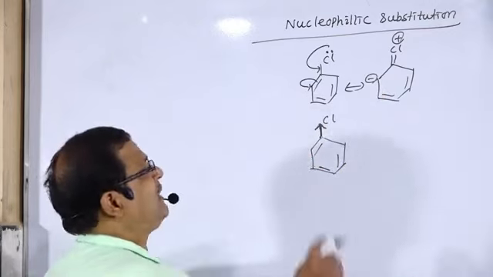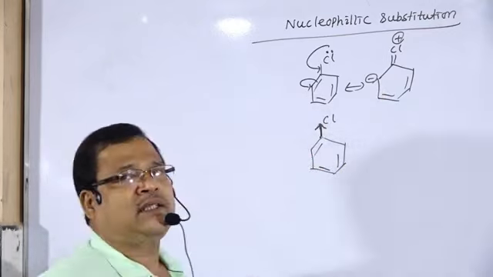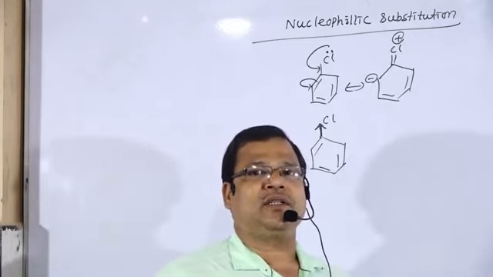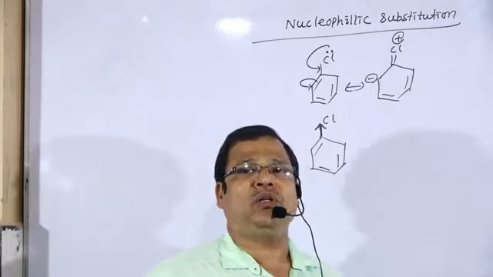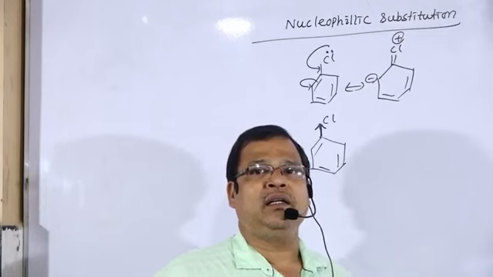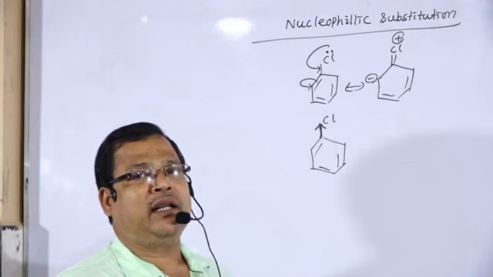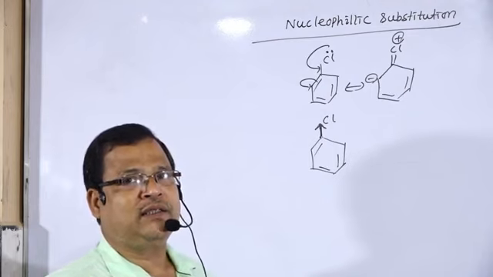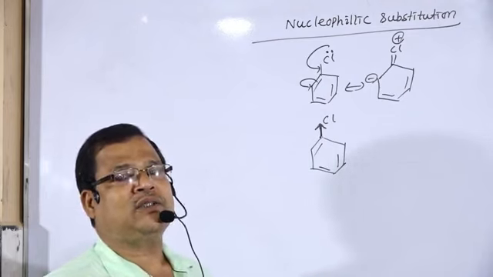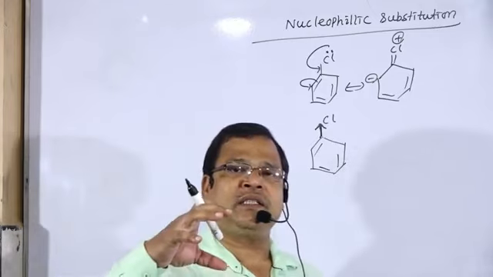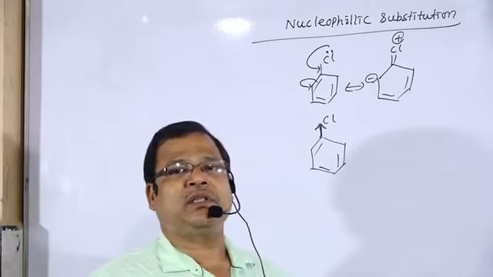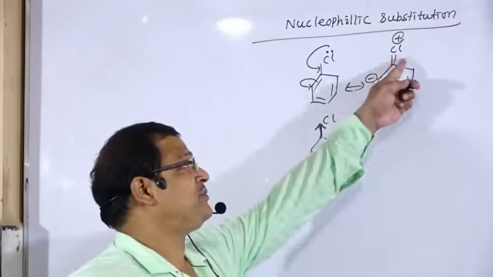So how does that reaction take place? This reaction takes place under drastic condition or in presence of strong nucleophiles like amide, alkoxides, NaNH2, Na plus NH2 minus. Under drastic conditions we have to apply high pressure and high temperature, which is required to break this bond.